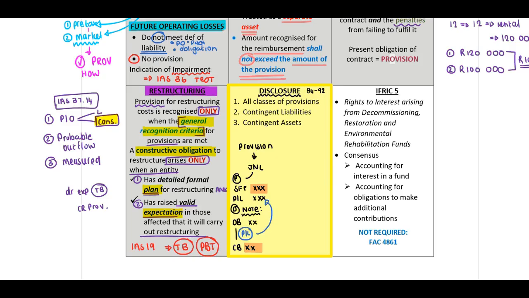Now, when we compare this to our contingent liabilities or contingent assets, this is not a journal. We do not recognize a journal, but we need to include in a note the details in terms of this possible, important guys, in terms of the fact that this is possible. There is a possibility that there might be a future liability or asset to be recognized.